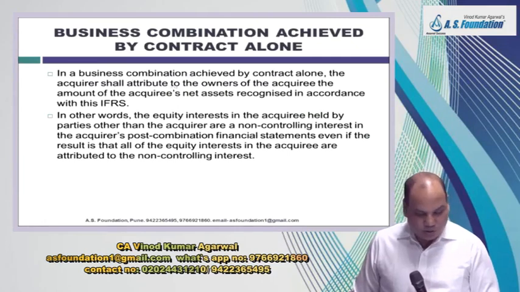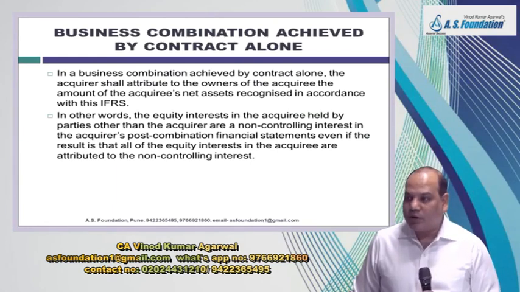So business combination by contract alone, last two paragraph number 15. In a business combination achieved by contract alone, the acquirer shall attribute to the owners of the acquiree the amount of acquiree's net asset recognized in accordance with this IFRS. So in fact, these remaining owners will be called NCI, and their valuation will be done even if their stake is more than 50% or even if it goes up to 100%.